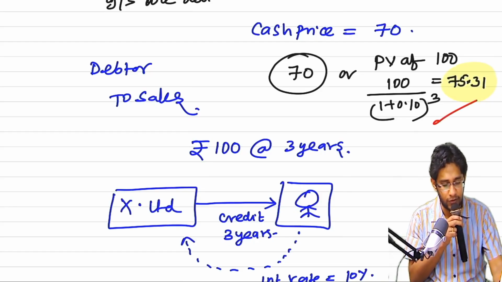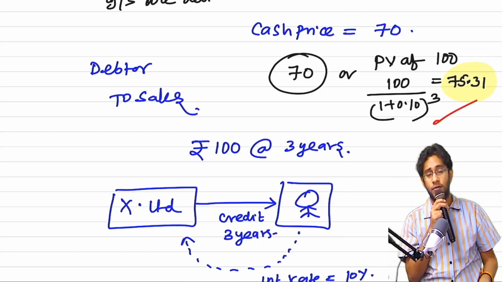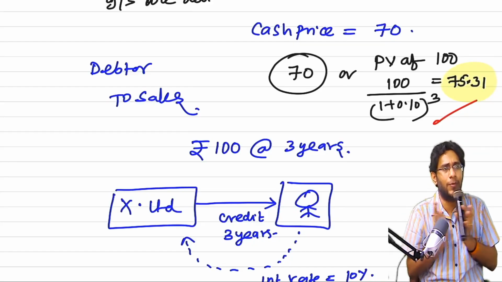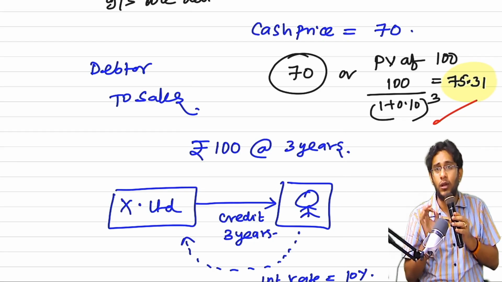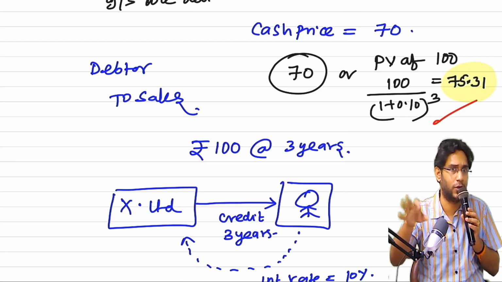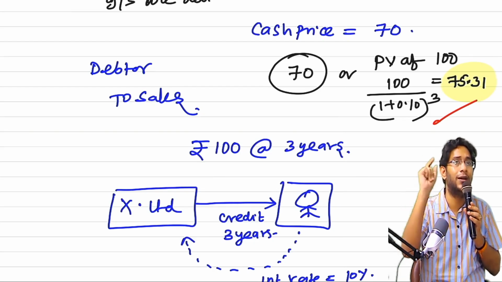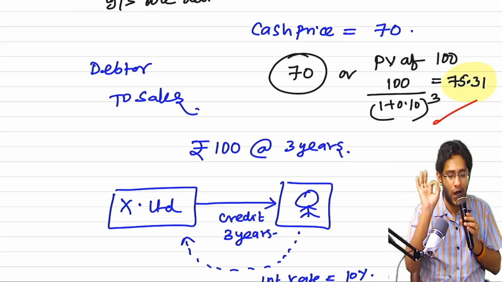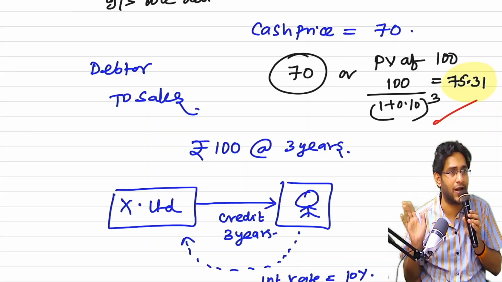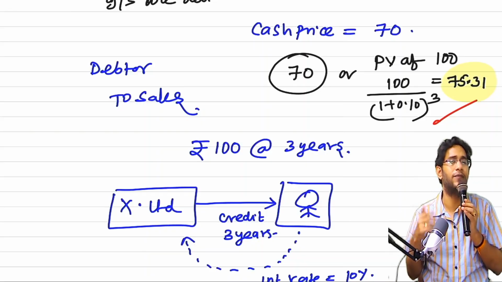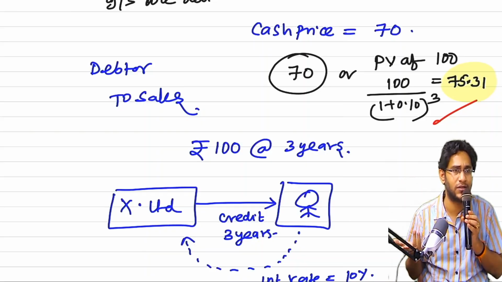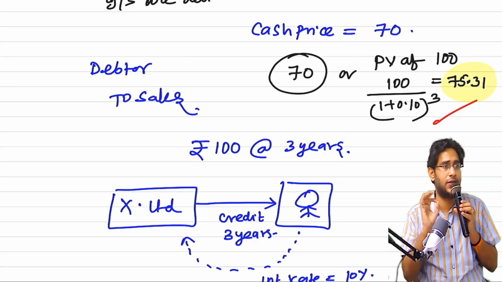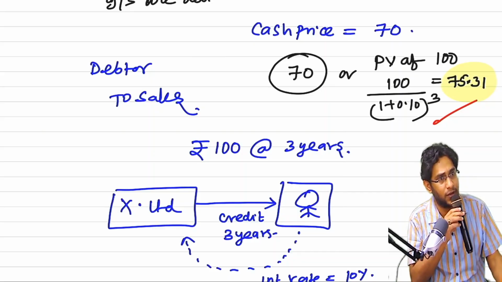This is your first priority, sir. Because there is a sale of goods and there is also a loan. Actually, two transactions are there. These people merged them. So, had you done a separate standalone financing transaction with your customer, what interest rate would you have charged? Take that rate, discount your amount. Today, what amount would you have given to the customer? That amount will become your financial asset and sales revenue. This is the first priority. If this is not there, then you record the cash price. First priority is using the interest rate in a standalone financing transaction. Am I clear here?